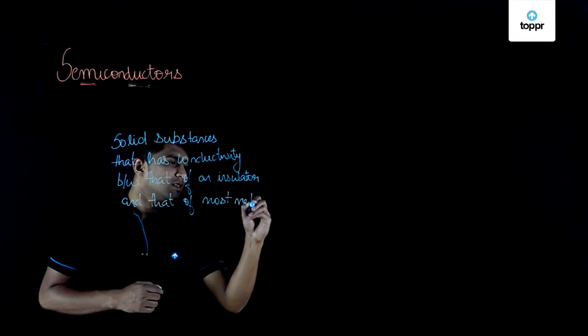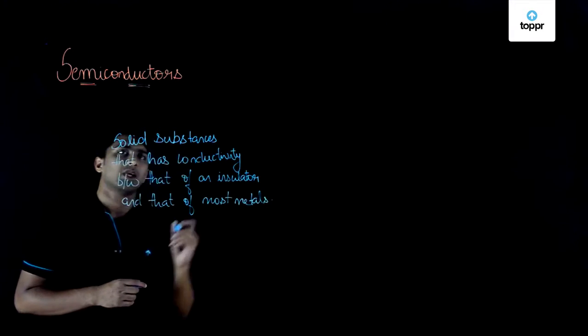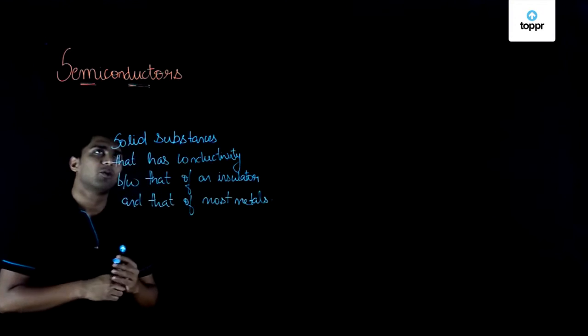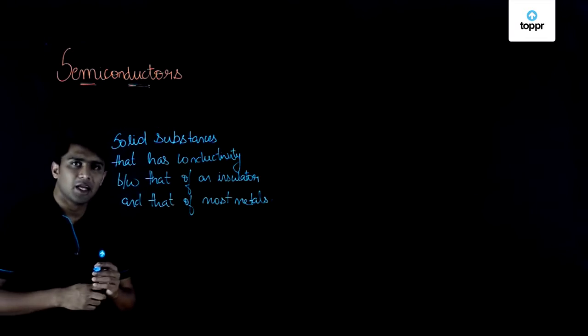Most metals in the sense, it will be conductors, right? So solid substances that have conductivity between that of an insulator and that of most metals are semiconductors.